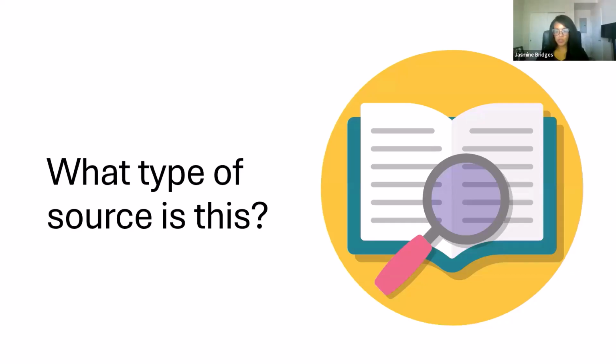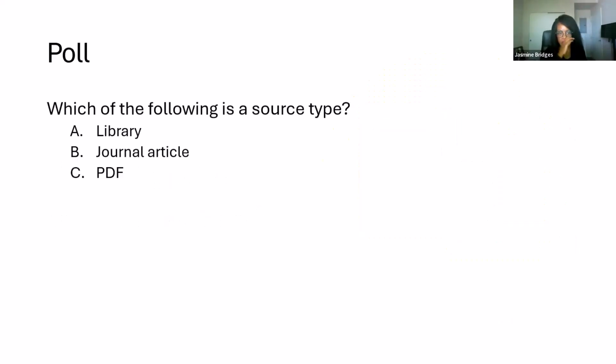So thank you to Samantha and Chelsea for getting us set up for this next part, which is, what type of source is this? So we're also going to start with the poll here. This is just to see where we are, our knowledge track of source type. So which of the following is a source type? Library, journal article, or PDF? We'll take a moment here to answer, and then we'll get started.